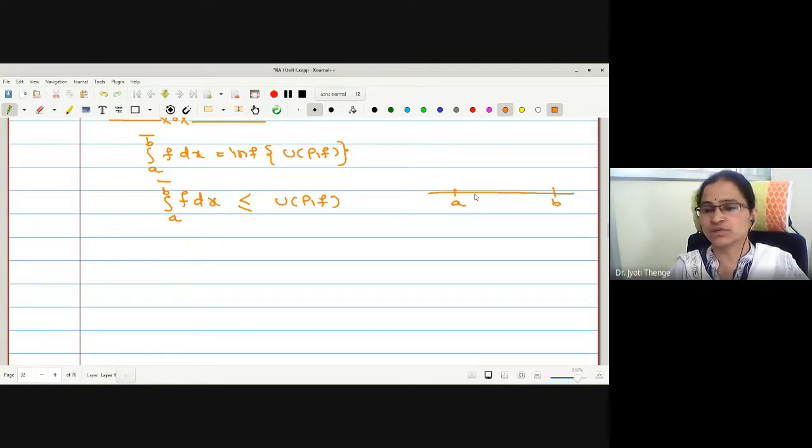Therefore, one can say that among the infinite number of partitions of the closed interval [a, b], how many partitions can we make? Rather, an infinite number of partitions we can make.